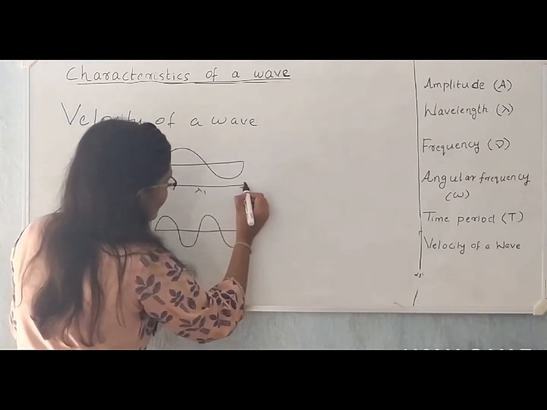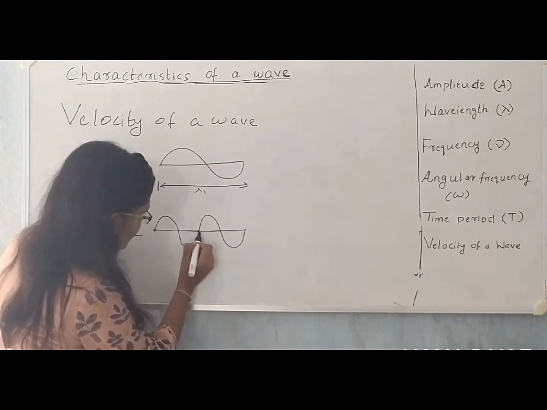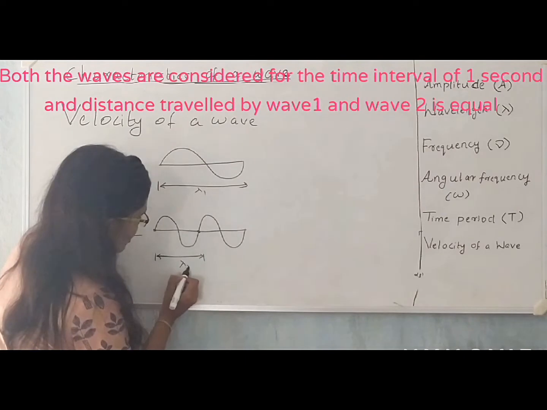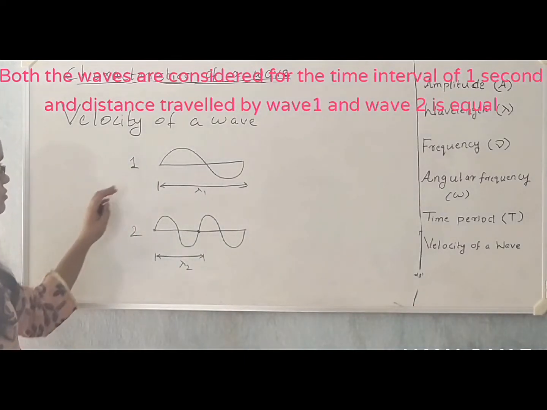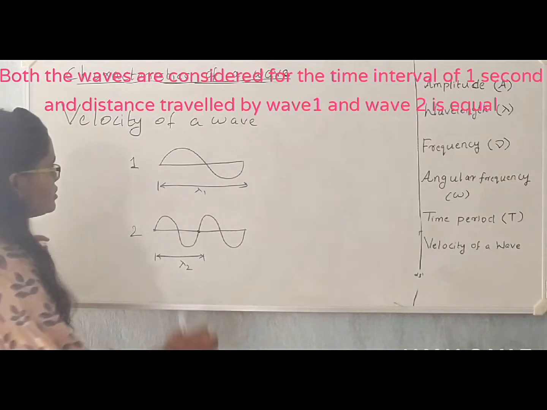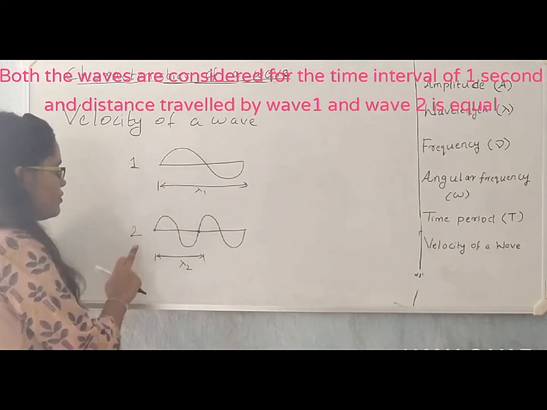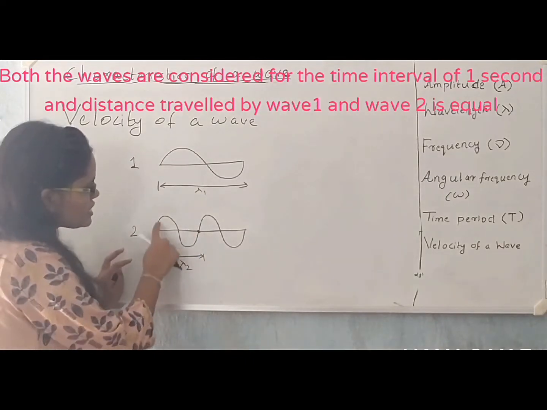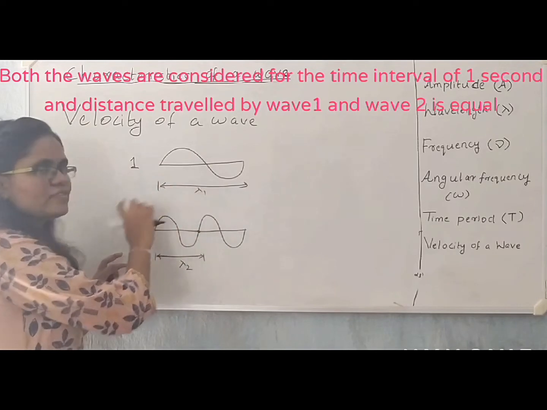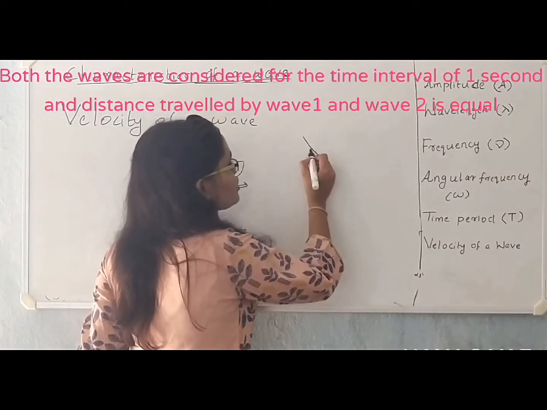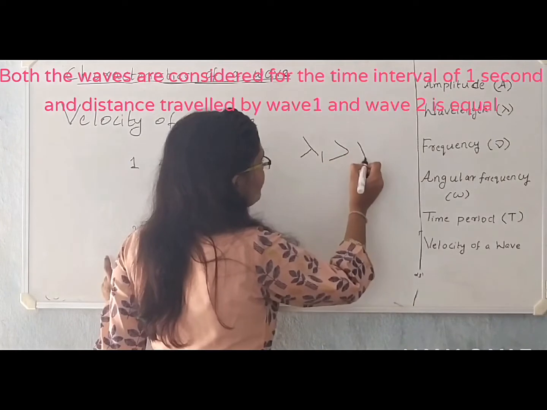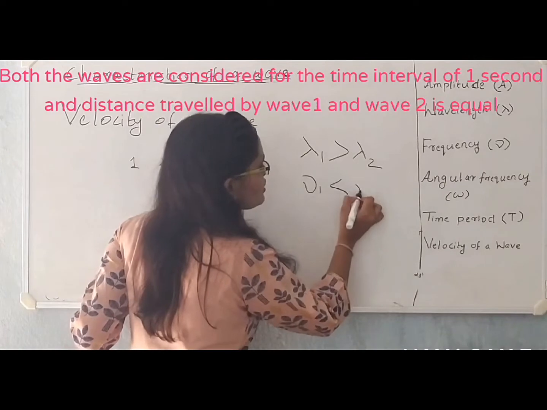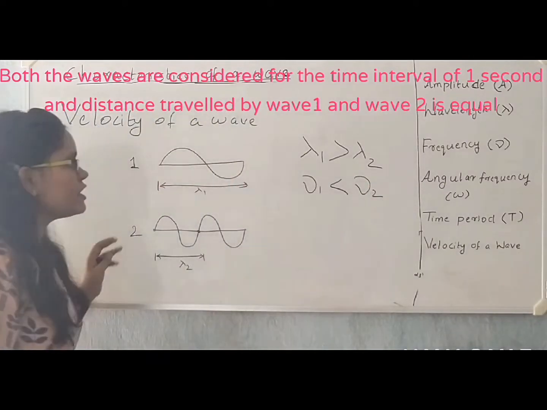I'll denote it by lambda 1. Now this is the wavelength of wave 2. I'll denote it by lambda 2. Now it is clear from the picture that wavelength of wave 1 is greater than the wavelength of wave 2, and frequency of wave 2 is greater than the frequency of wave 1. So wavelength of wave 1 is greater than wavelength of wave 2, and frequency of wave 1 is less than frequency of wave 2. So what can we infer from here?